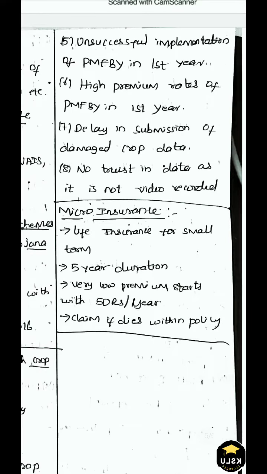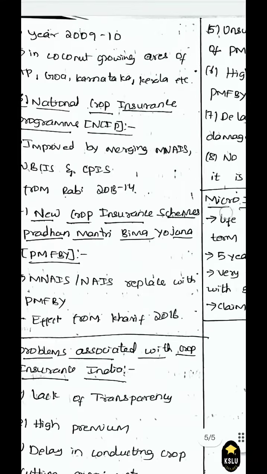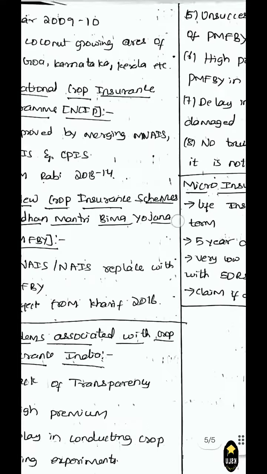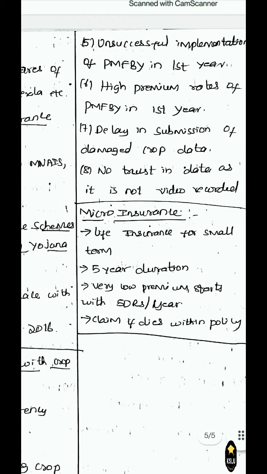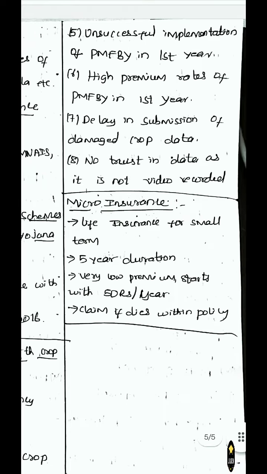The next is the unsuccessful implementation of PMFBY in the first year. The Pradhan Mantri Fasal Bima Yojana scheme was very unsuccessful in implementation in the first year, and during this first year there were very high premium rates. Then delay in submission of damaged crop data.